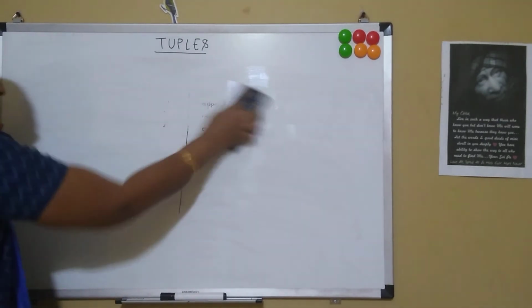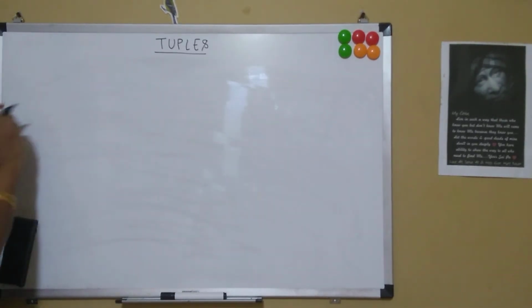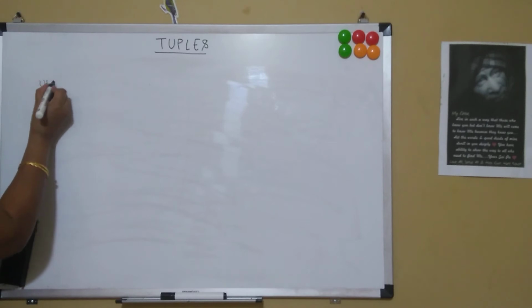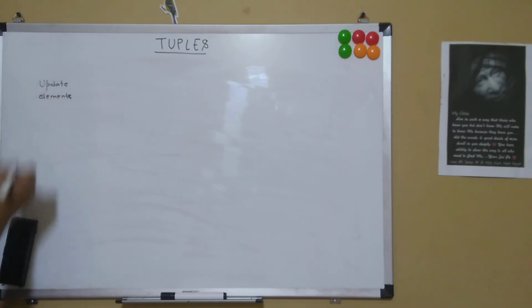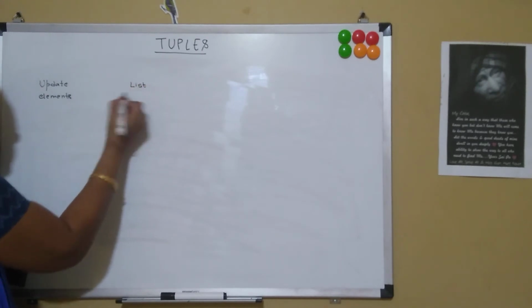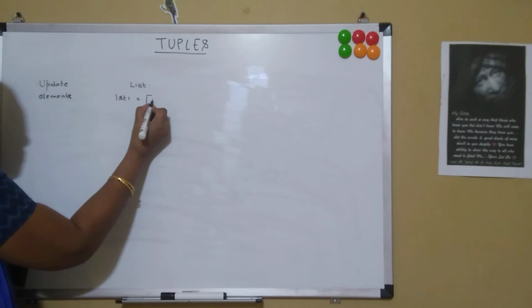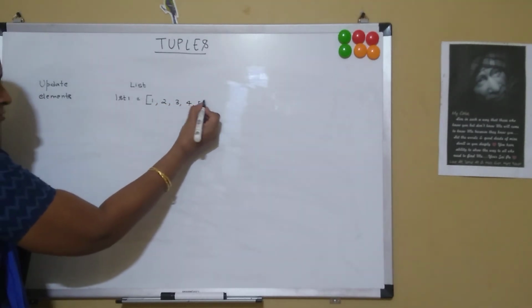Now let's see whether we can update elements in tuples. Updation of elements. In list, suppose I have lst1 which is equal to 1, 2, 3, 4 and then 5.